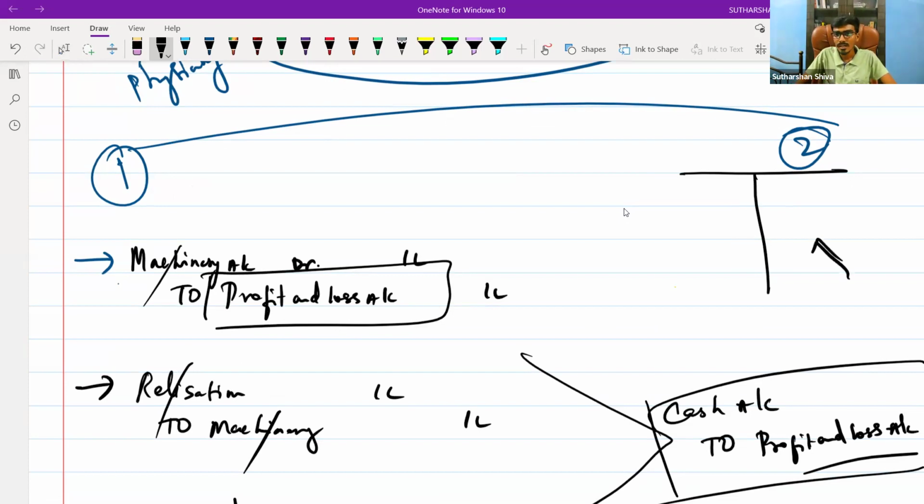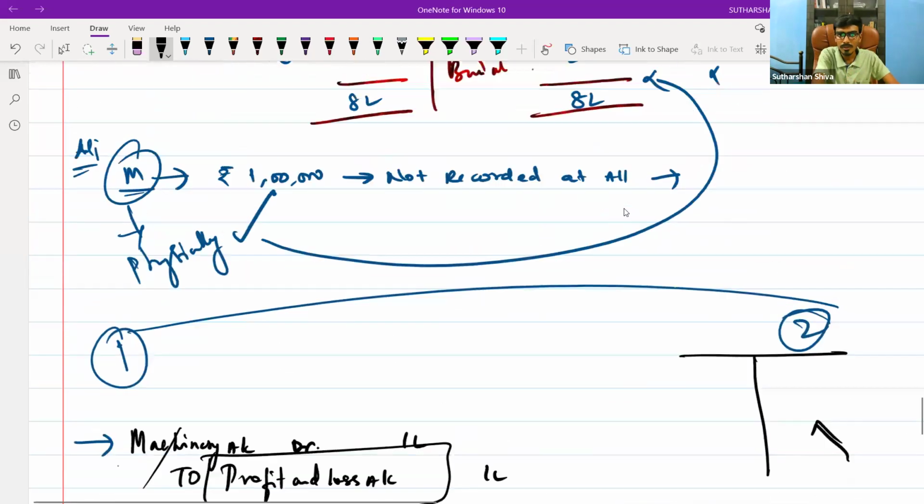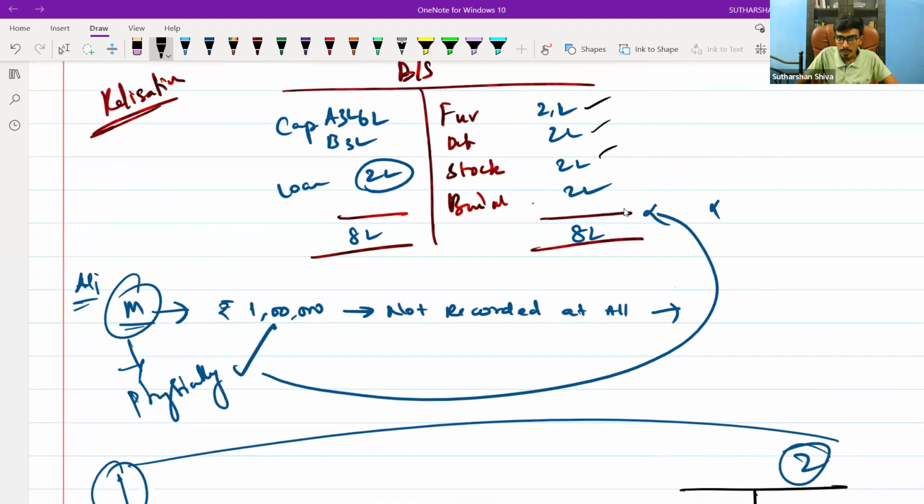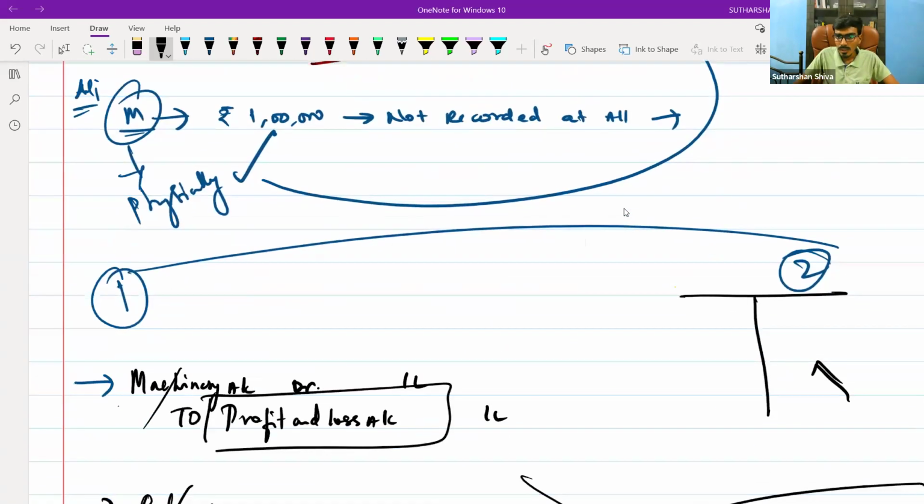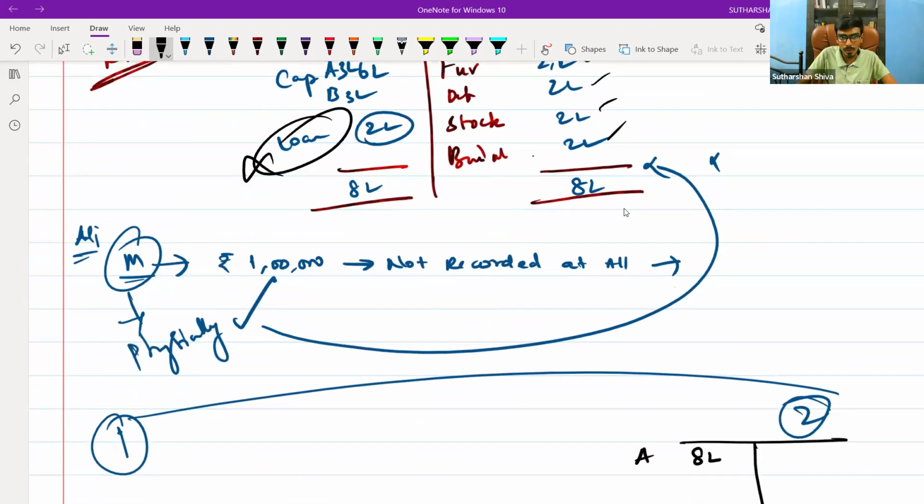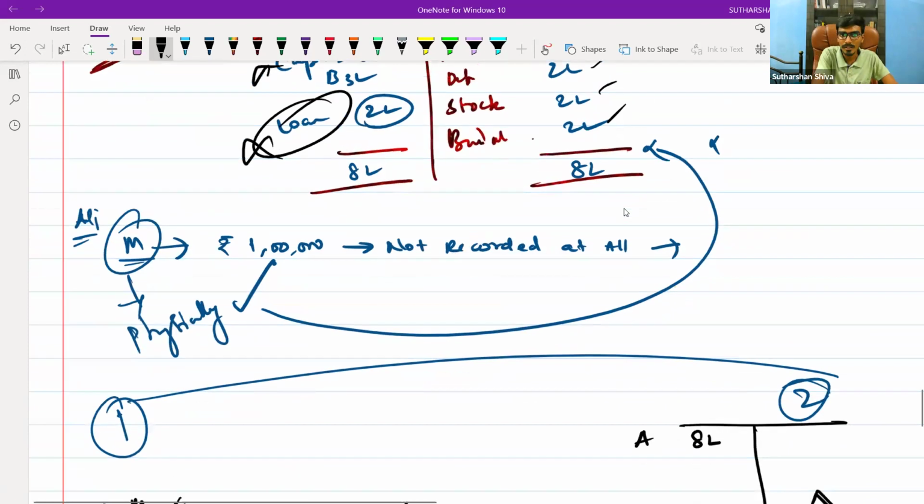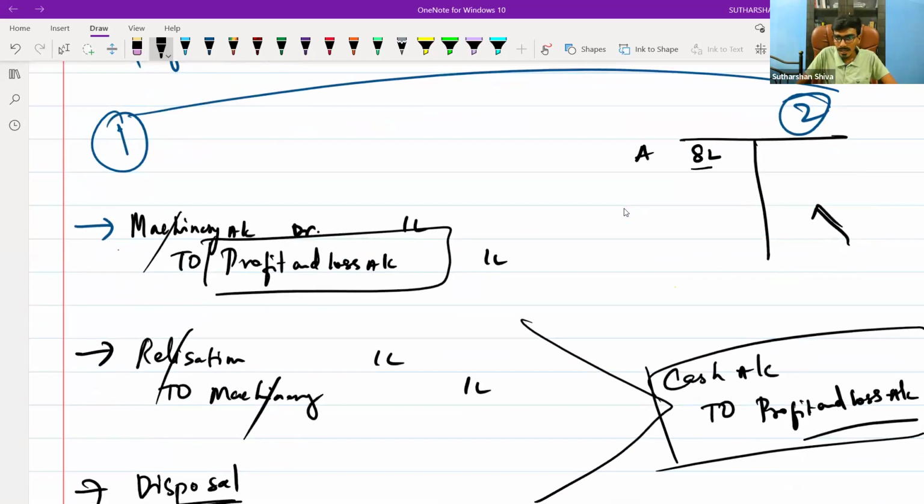Suppose here, let's say, the same concept I am going to teach you. 2 lakh, 2 lakh, 2 lakh, 2 lakh is there. So the total 8 lakh is a transfer entry. Is it right? Asset transfer. For the time being, try to remove loan and capital, just focus on the asset. Asset transferring, it is 8 lakh. Is it right?